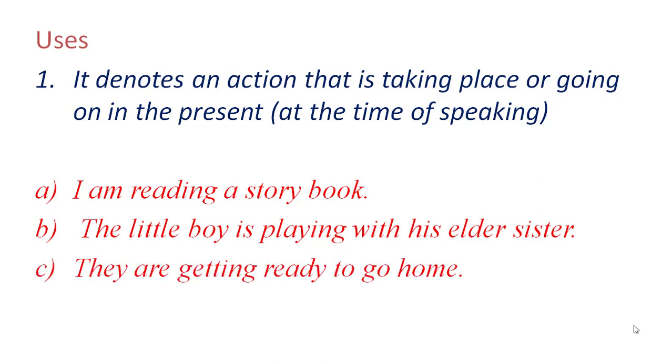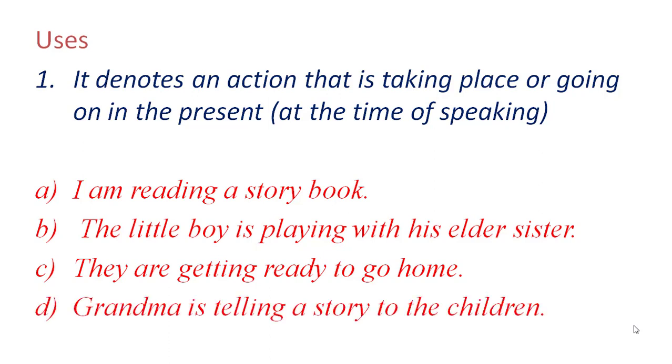The next sentence here is, they are getting ready to go home. So when they are getting ready to go home, you can speak about what they are doing. At the time of speaking, they are actually doing this action of getting ready to go home. This action is going on.